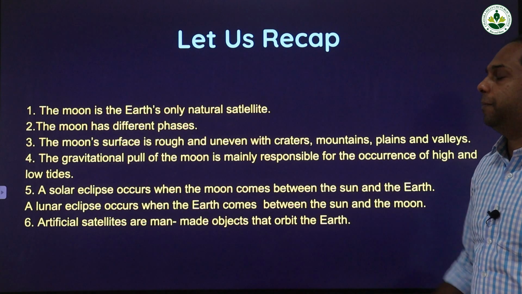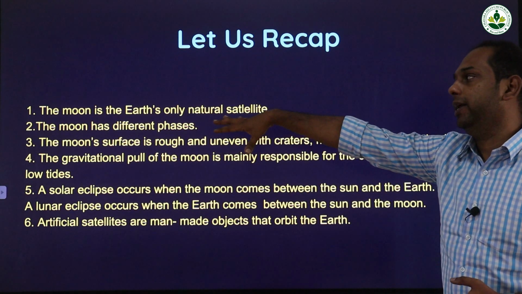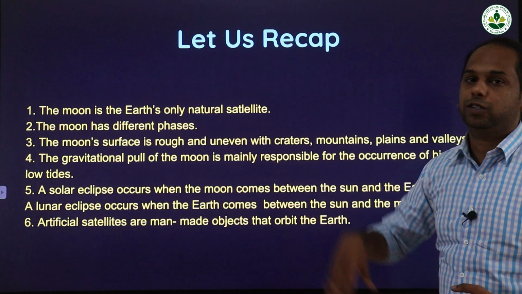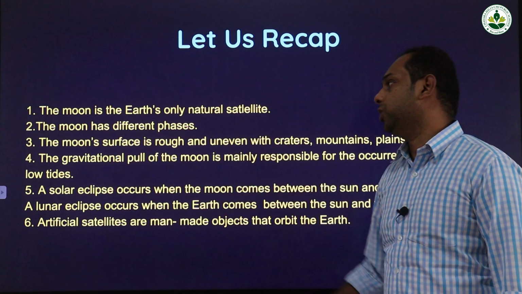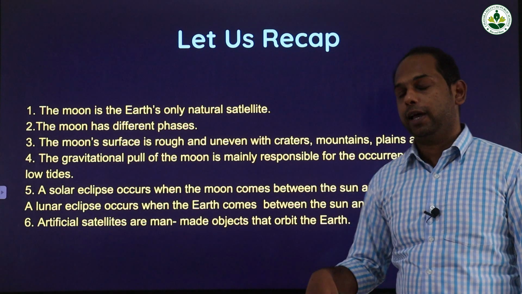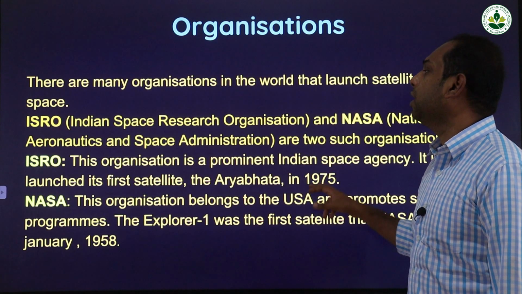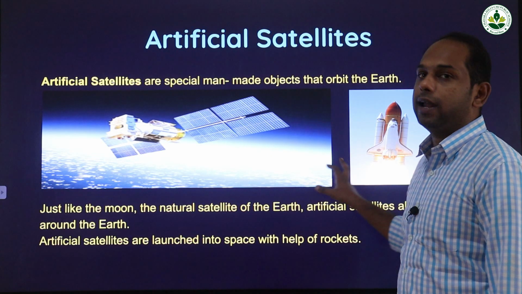So in this chapter, we first studied the basic features of the moon. After that we studied the different phases of the moon, and then the difference between solar eclipse and lunar eclipse. And in today's class we have completed the last part of the chapter, artificial satellites.